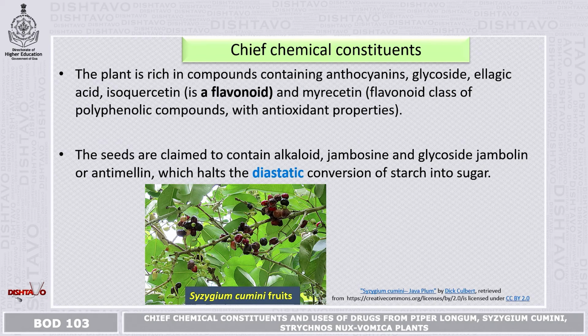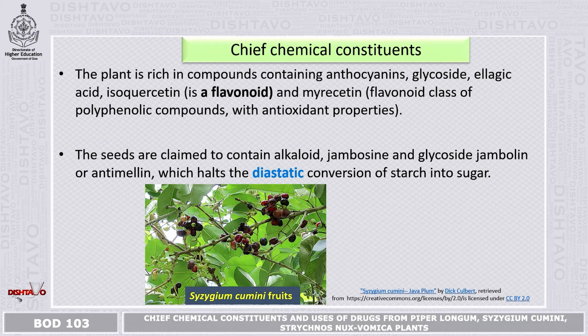Now the seeds are said to contain the alkaloid jambosine and the glycoside jambolin. It also has antimellin or jambolin which halts the diastatic conversion of starch into sugar.